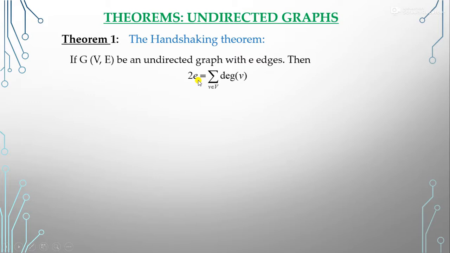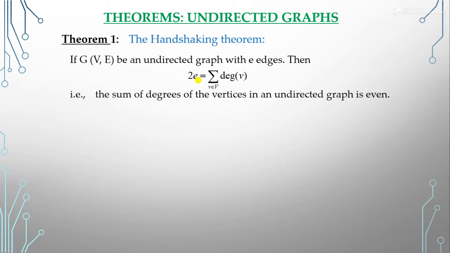That is, the sum of the degrees of the vertices in an undirected graph is even.